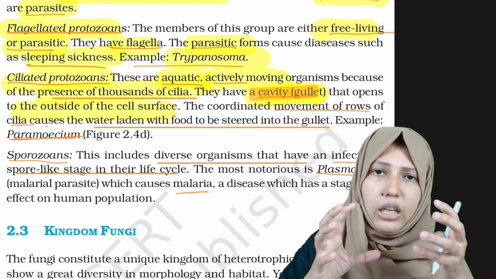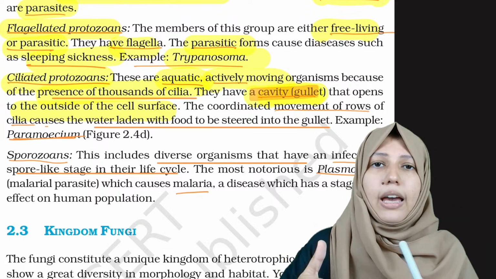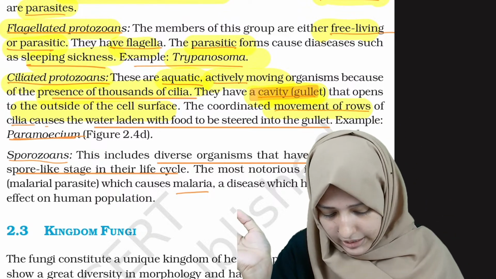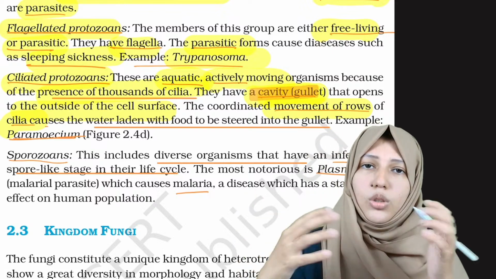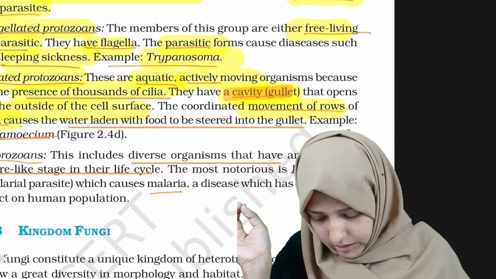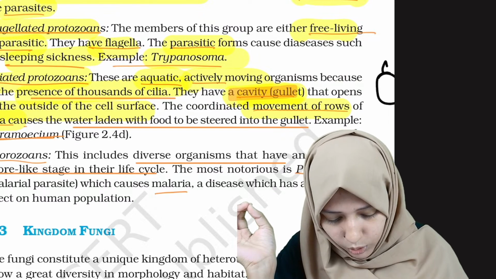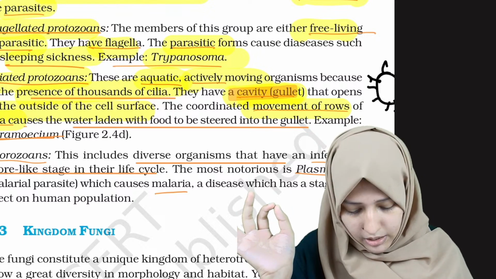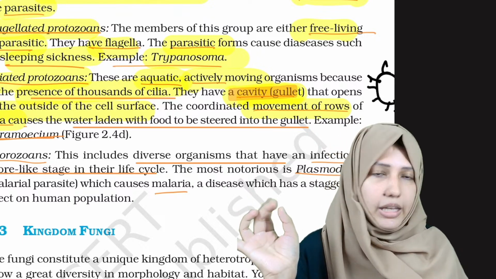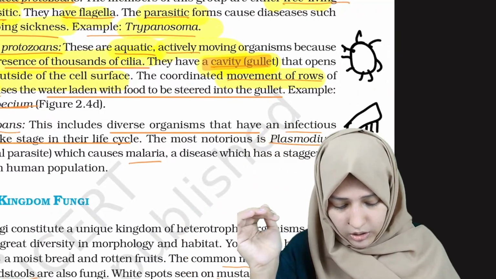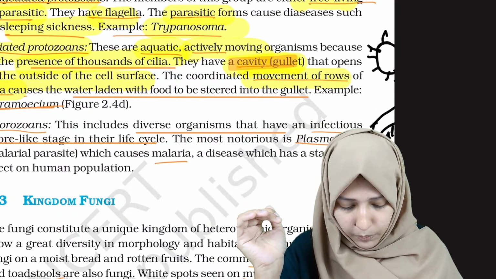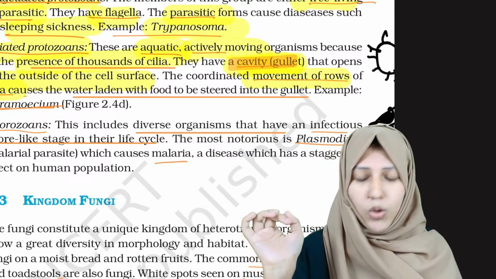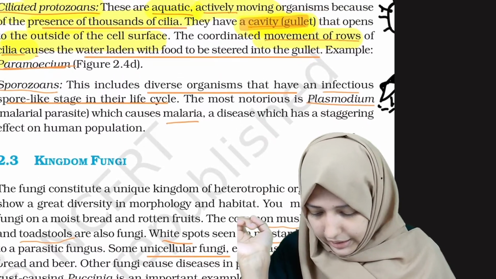All the food particles come inside this cavity so that it can feed. The rows of cilia help in movement. Ciliated protozoans may look like this. They have so many cilia, and because of the movement of all of these cilia, they can move. This will also help them move the food particles into the gullet, the cavity inside their body. And the example is Paramecium.